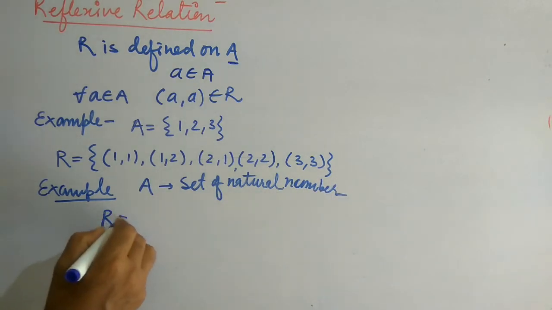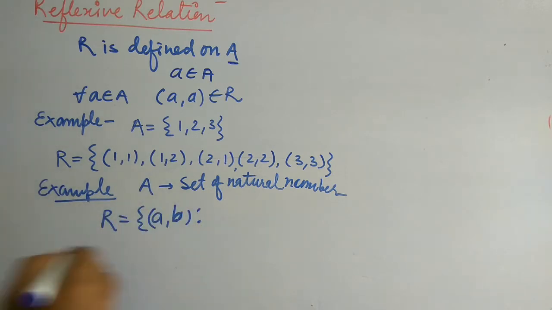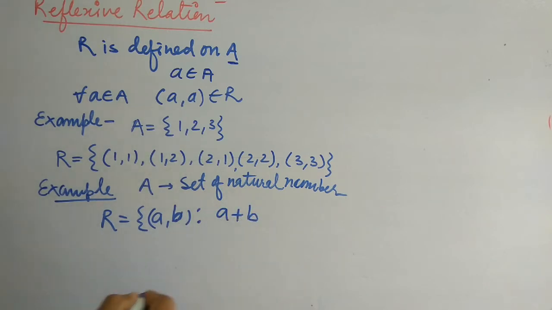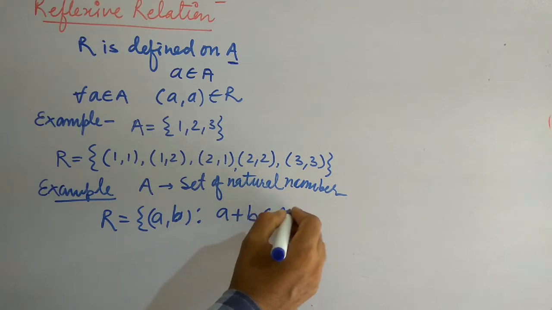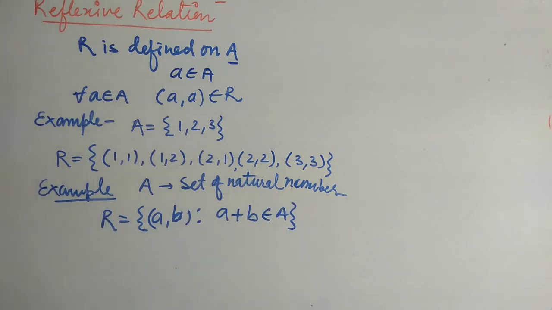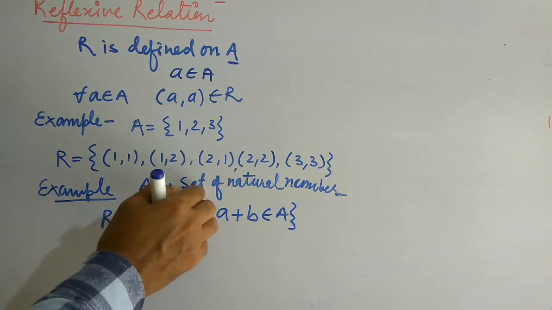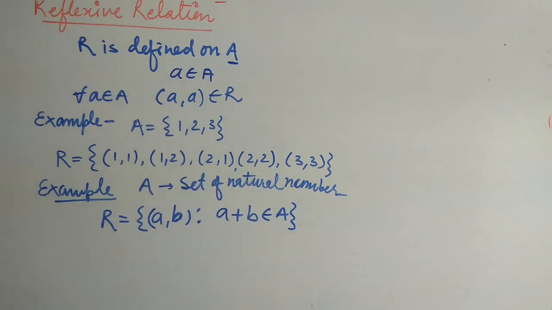And we define one of the relations such that a + b belongs to A. Meaning we take two numbers from this set and add them, we will again get a number from this set.